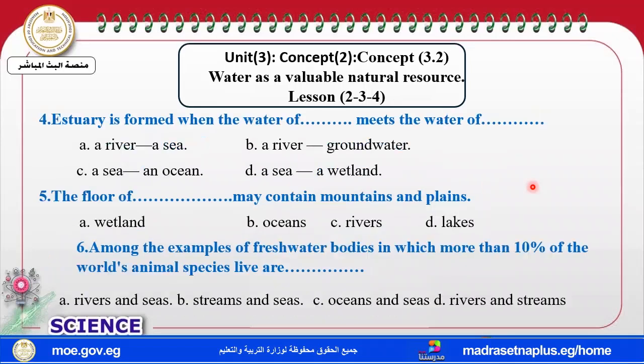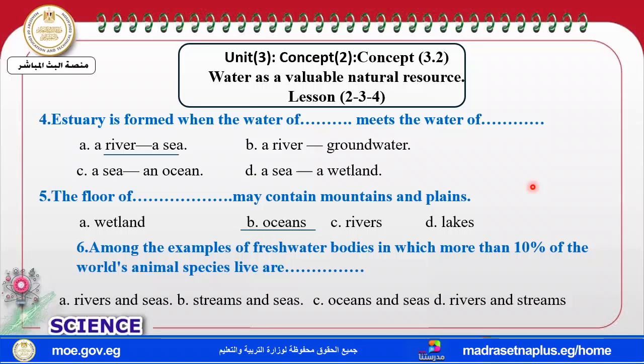The next one, an estuary is formed when the water of what meets the water of what? The estuary forms when the river meets the sea. The next one, the floor of what may contain mountains and plains? The floor of the ocean.